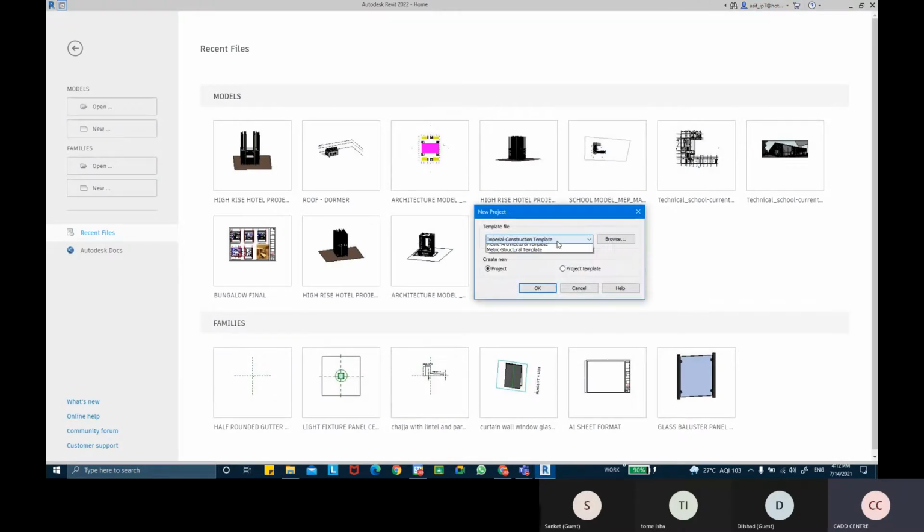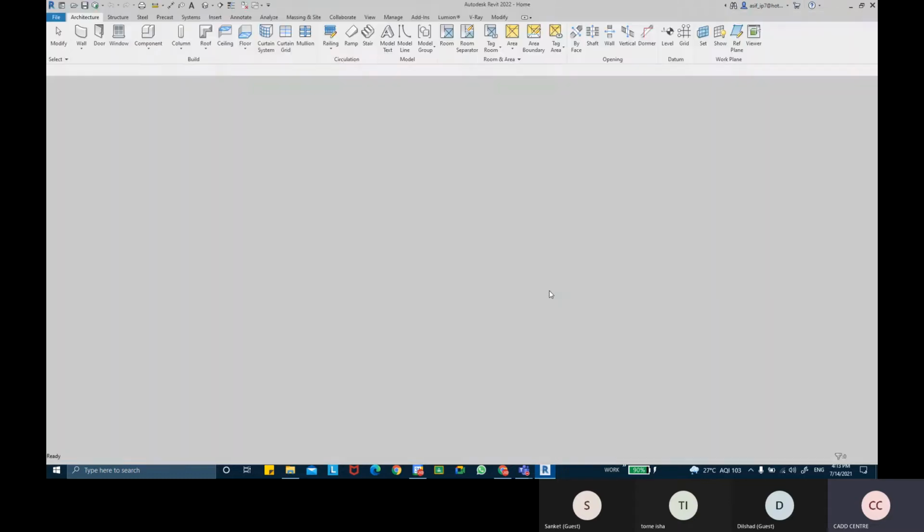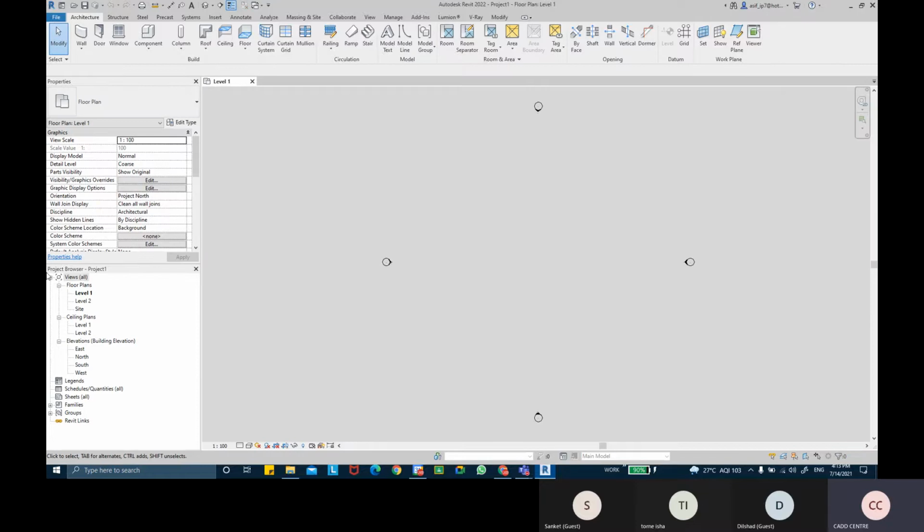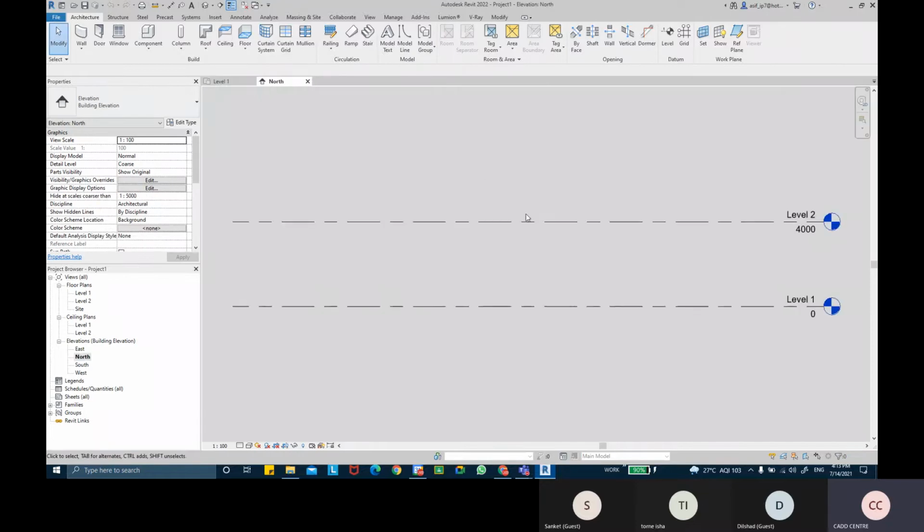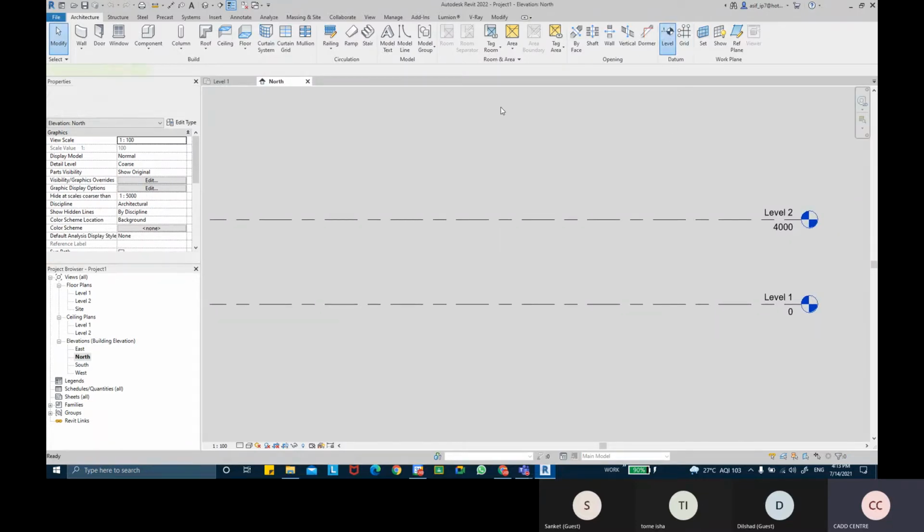So I'm going to pick a new project, and very quickly I'm just going to create some walls, and maybe also I'm going to add some door, window, and create some levels as well. Okay, so I'm going to add one more level to this project.